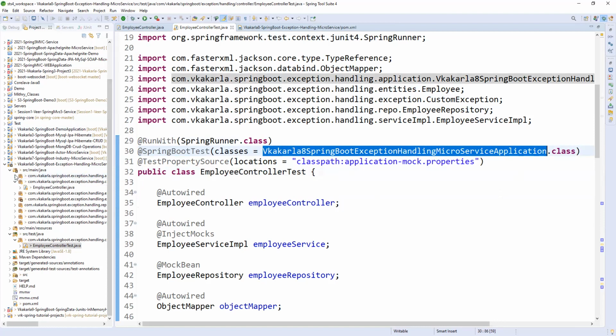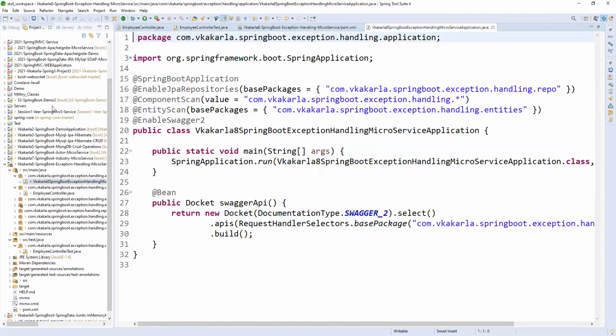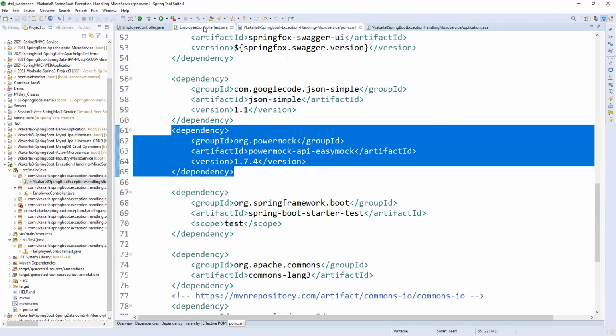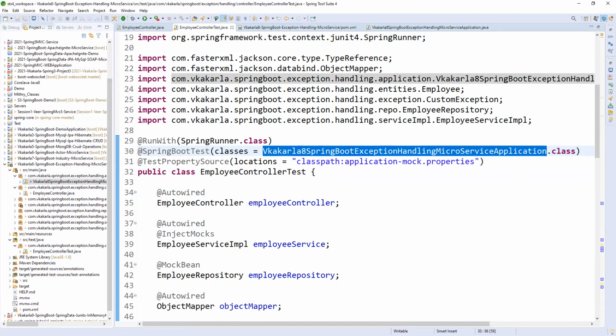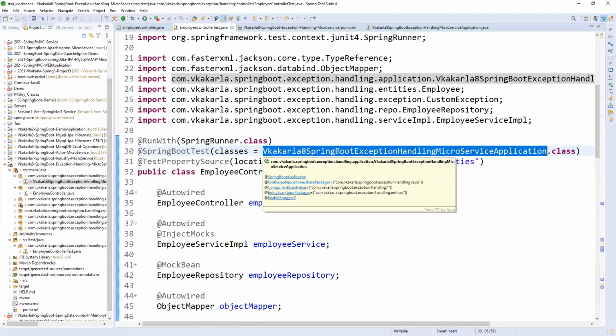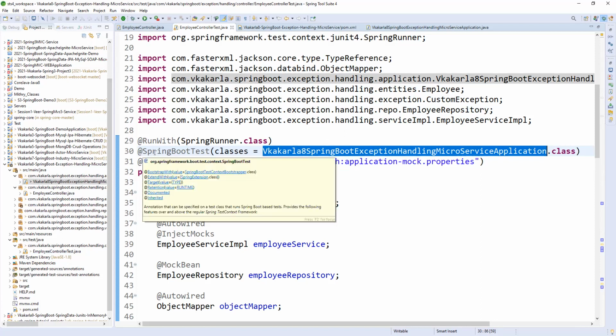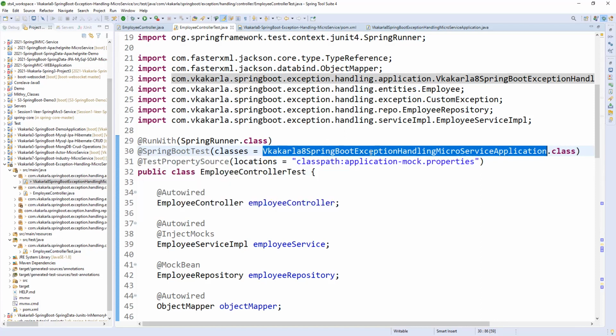If you see here, this is the class name I gave here. With SpringBootTest, I am going to test my main class, because all the requests and responses go starting from this class only. That is the reason I am giving SpringBootTest. So you need to test this class.